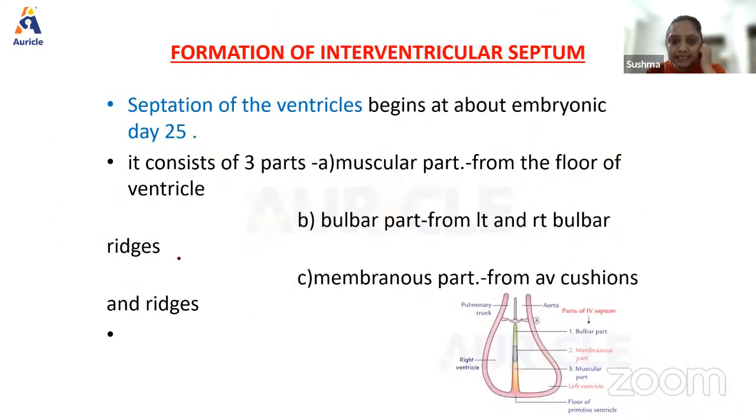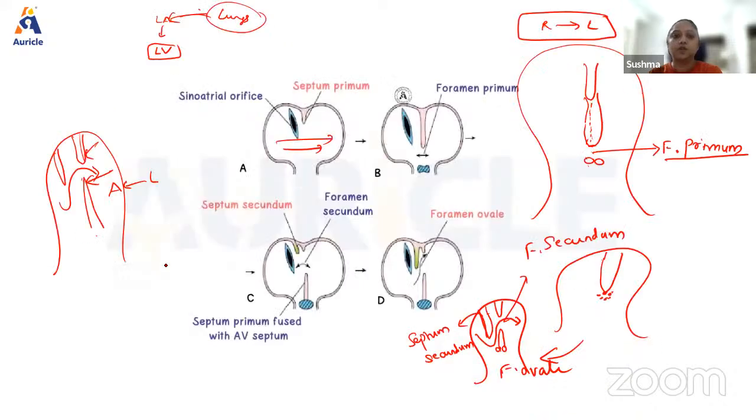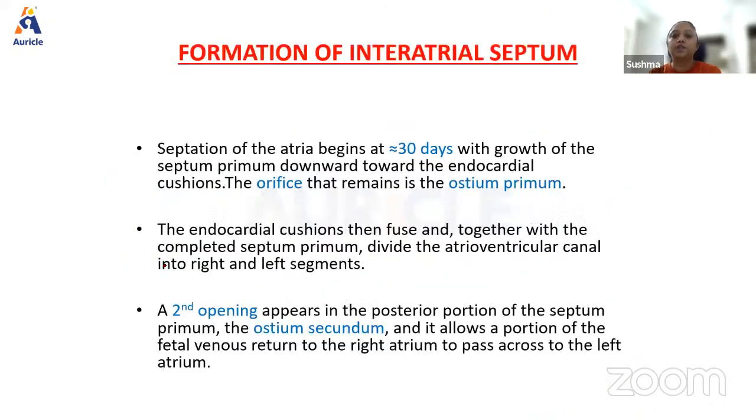Okay. Once they seal, what happens? The foramen closes. If they do not seal, it causes what is called patent foramen ovale. All right.